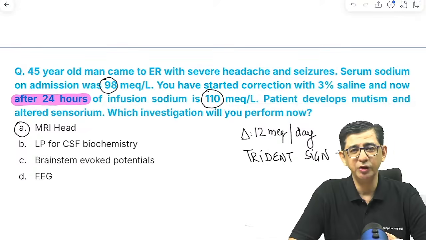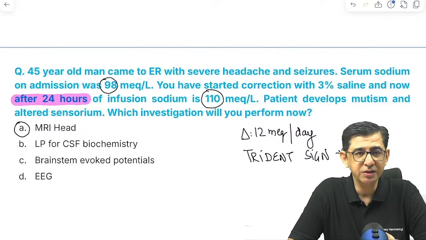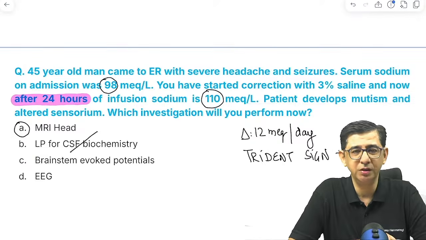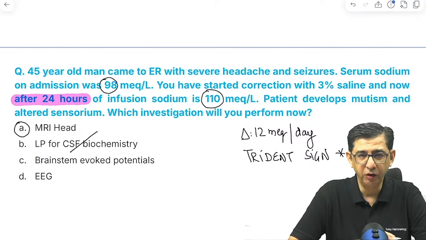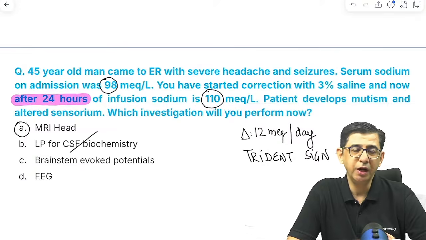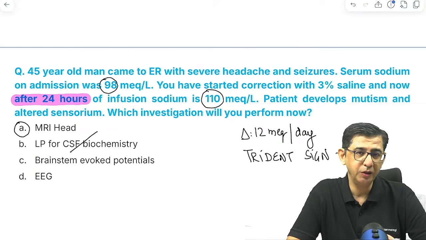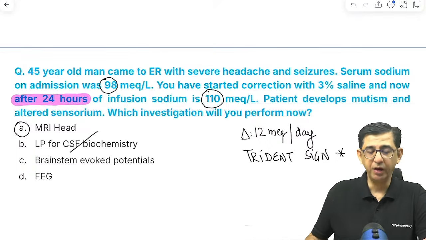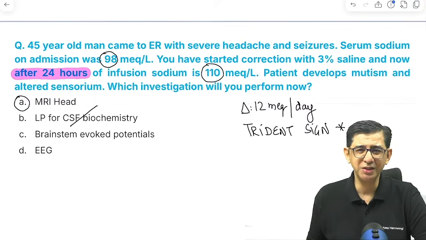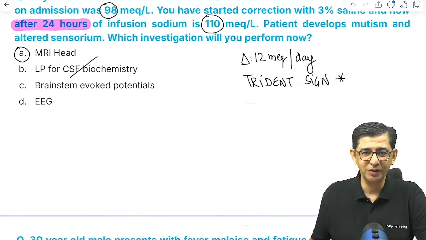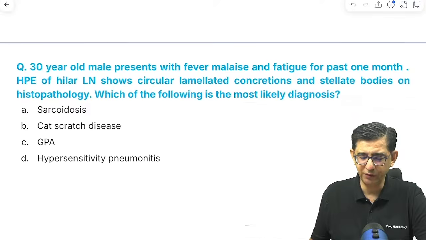Lumbar puncture, well, there's no evidence of any meningeal signs in this case, so it is ruled out. Brainstem evoked auditory potentials: if there was something related to the auditory nerve, I would have thought about it. And EEG, yeah, it makes sense, but at this moment, instead of doing EEG, I would like to document the demyelination occurring in the brainstem of the patient. There would be stroke-like manifestations, and therefore MRI head would be the best investigation. So this was an easy peasy kind of question in the paper, and most guys solved it very easily.